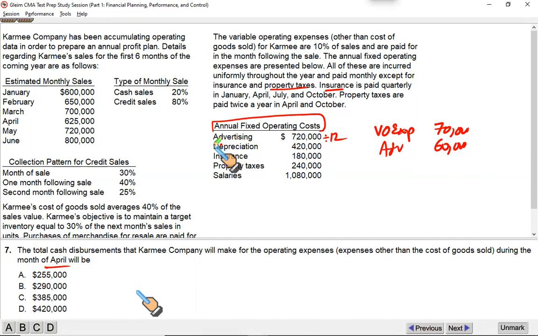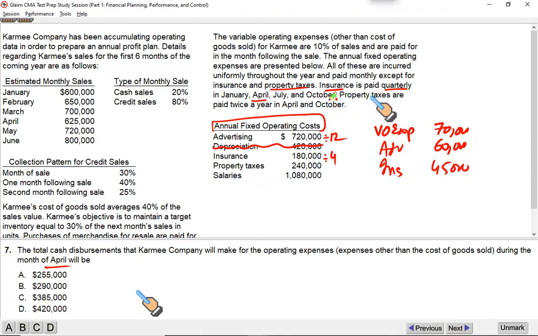Next, depreciation. I told you depreciation is a non-cash expense. It is an expense charged against the revenues, but we don't pay any cash for it. So that's why it is not included in the cash expenses. Insurance 180. It says insurance is paid quarterly. This is the annual figure, and one of the payments is to be made in April, so what you pay each quarter is 180,000 divided by 4, and that is 45,000. Insurance 45.